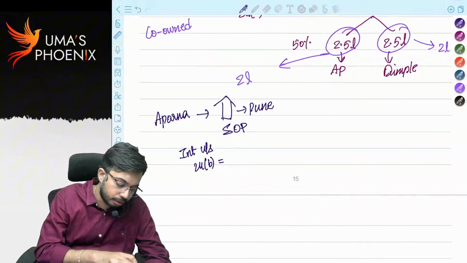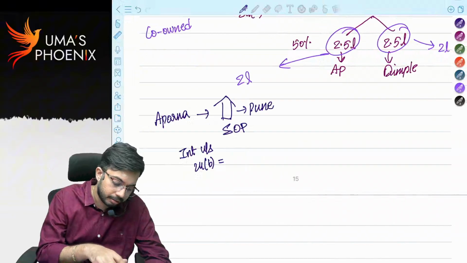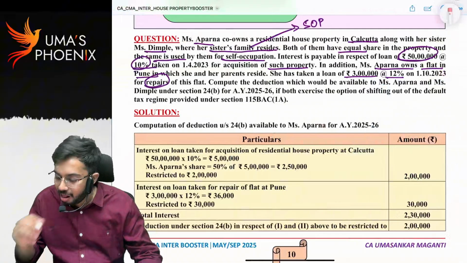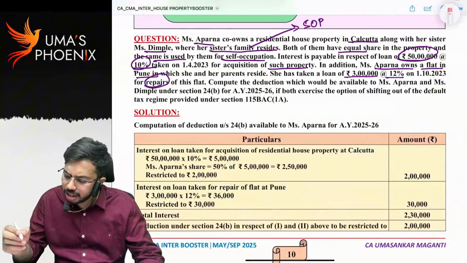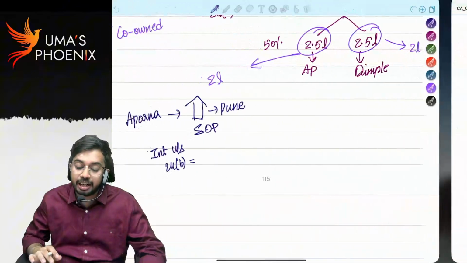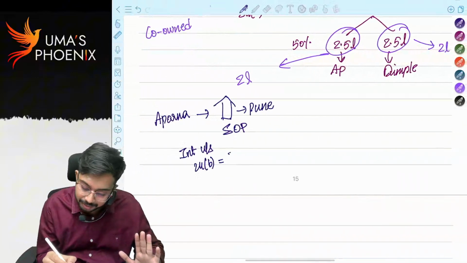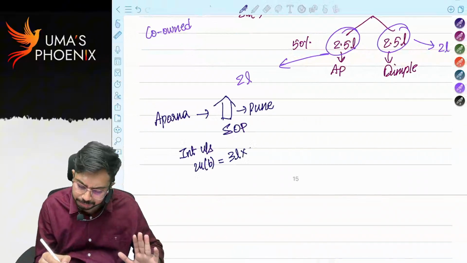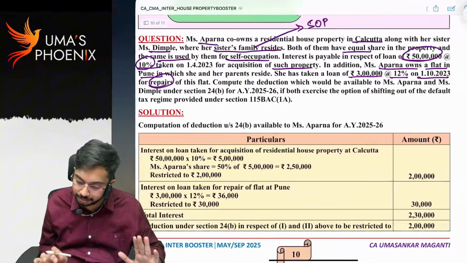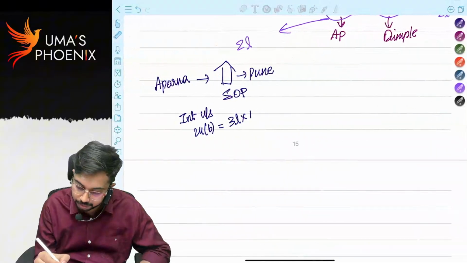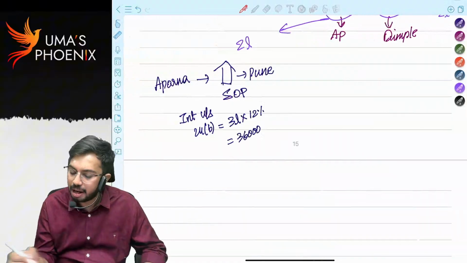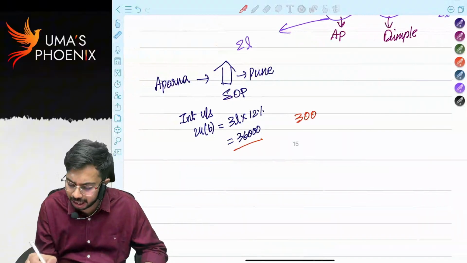3 lakhs into 12%. It's 23 only. For 24-25 we have to calculate interest for the whole year. 3 lakhs into, what is the rate of interest? 12%. 12%, 36,000. Even though it is 36,000, the maximum deduction allowed is only 30,000.